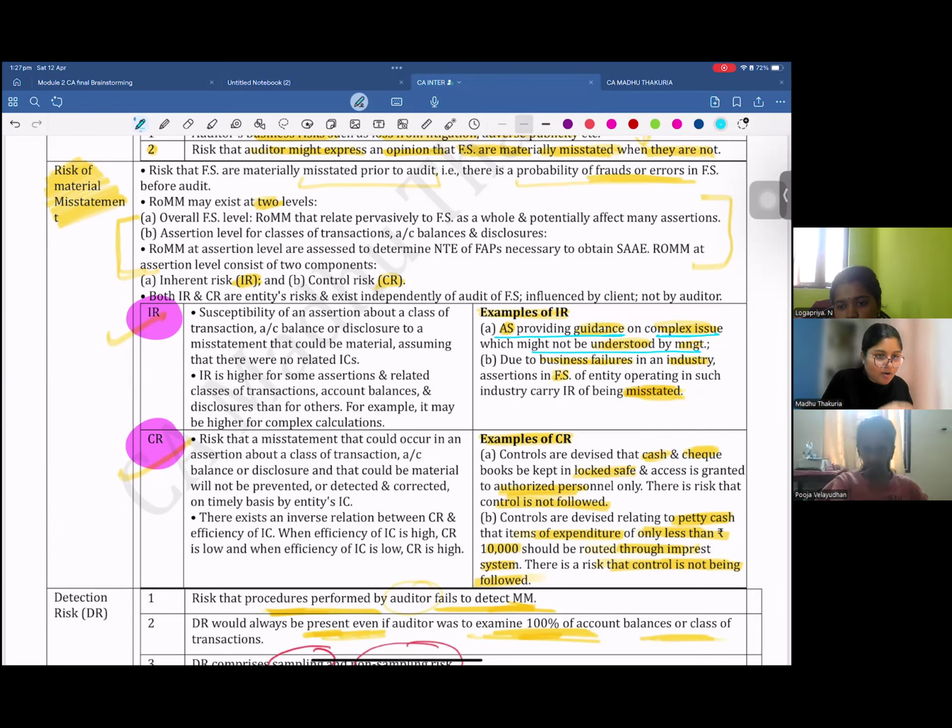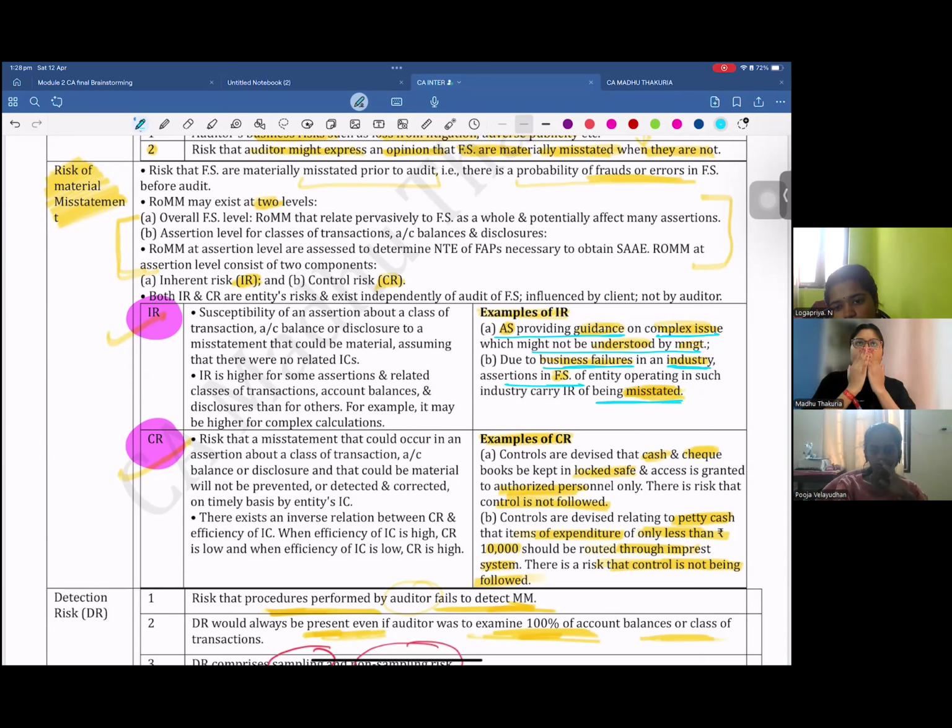Are you going to sit in their office and make sure that they understand all the accounting standards every time they are passing an accounting entry into the accounting system? Can you do that? Is that our responsibility as an auditor? No. So there can be a scenario where the financial statement is misstated because of the inherent limitations, inherent risks involved. Second, due to business failures in an industry, assertions in the financial statement are being misstated.